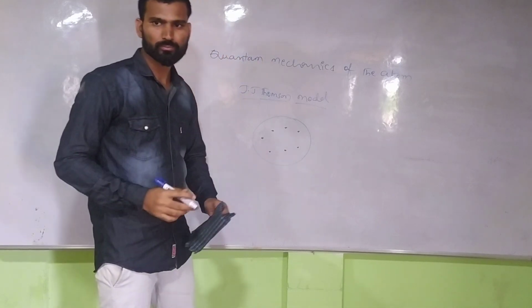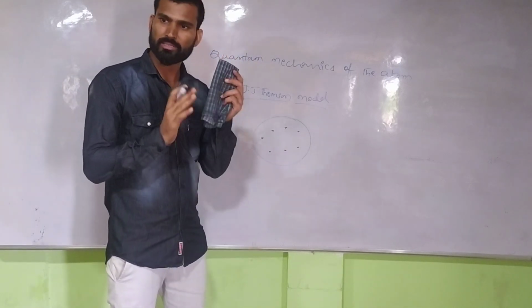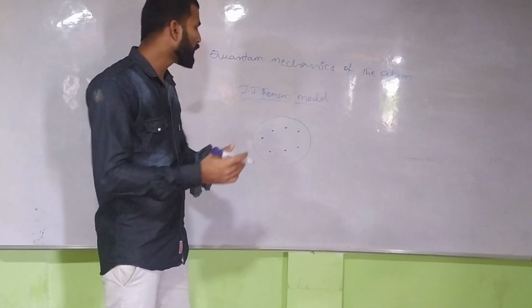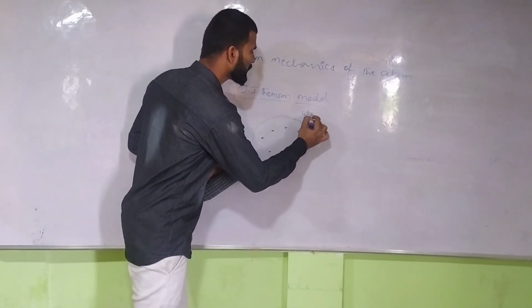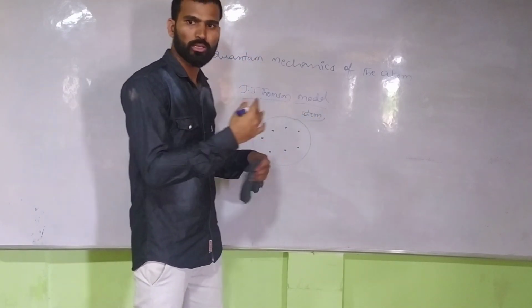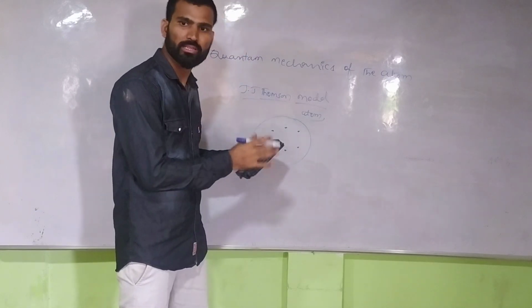Have you understood? So when J.J. Thomson revealed what an atom is, how it exactly looks, he gave the example of the watermelon. How did he compare the watermelon to the atom?